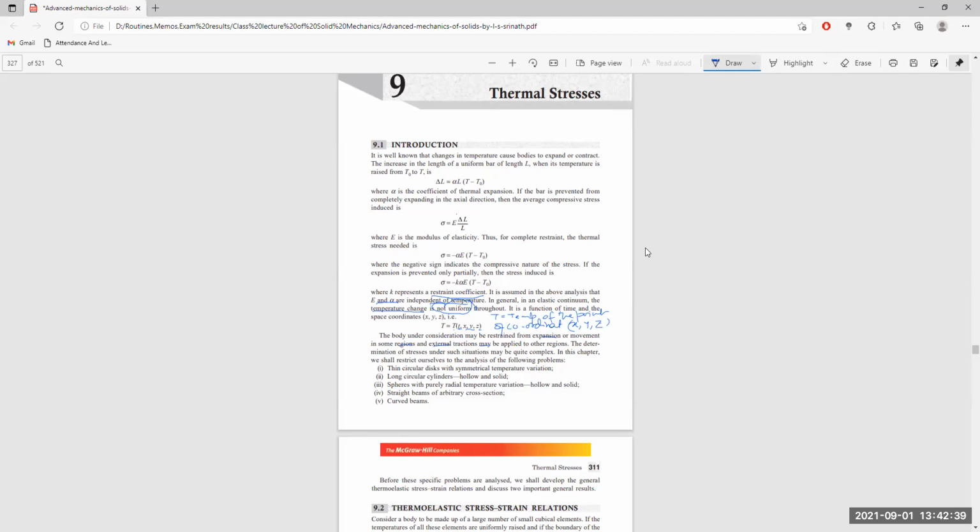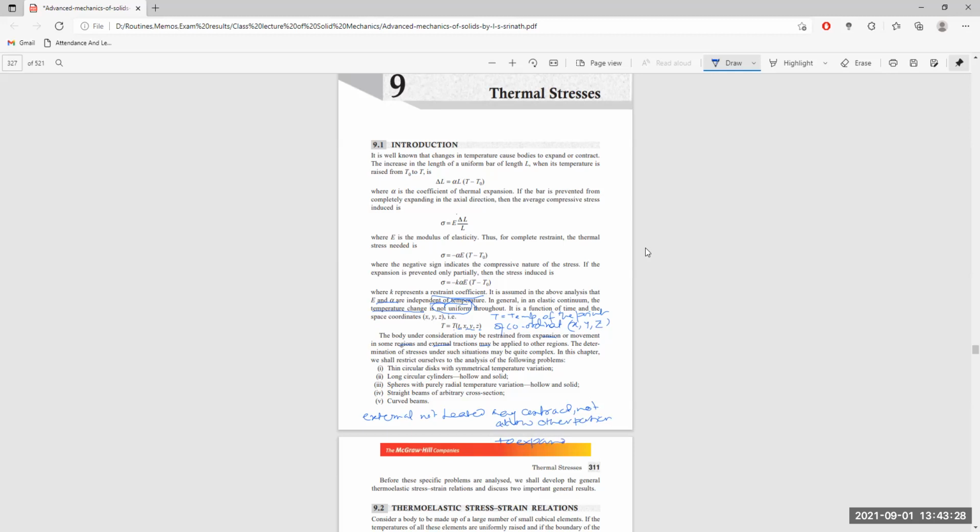If the body tends to move in a particular area due to the change in temperature, and another portion of the body is not changing its dimension, as if it is not that heated, then that external portion, which is not that heated, may contract and not allow the other portion to expand.